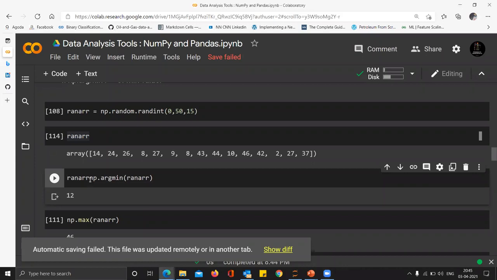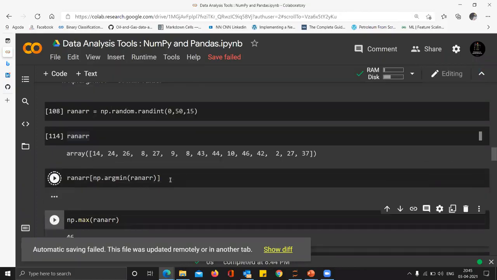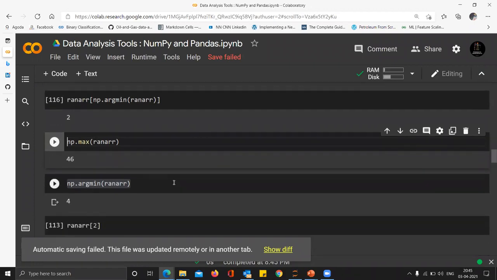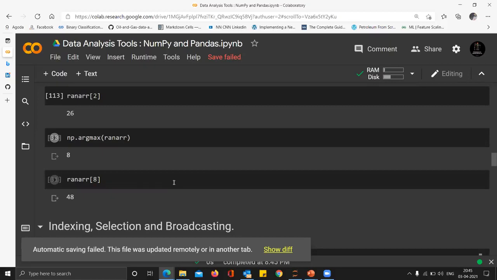And I can check this, and you can see that this gives me the minimum value again. So this is how you can play around with the min, max, and the locations of min and max. And you can keep going on with these values.